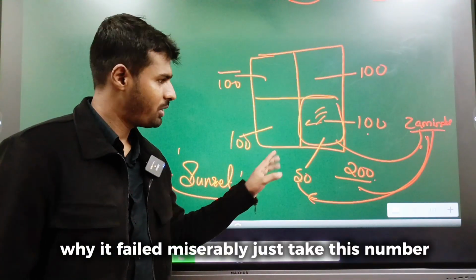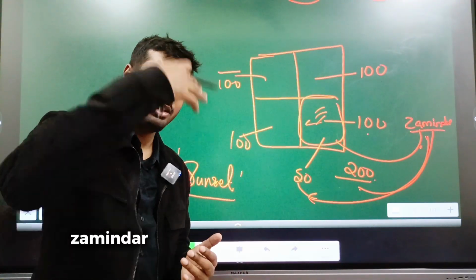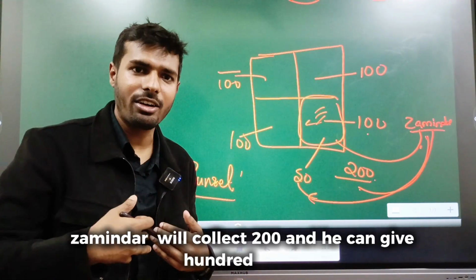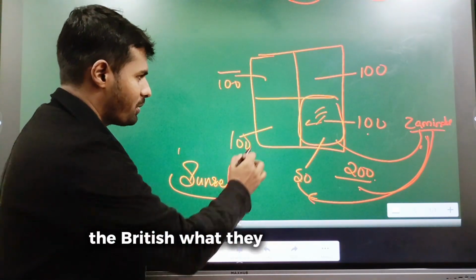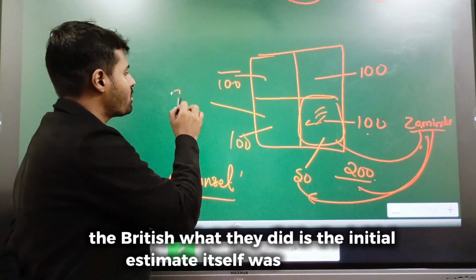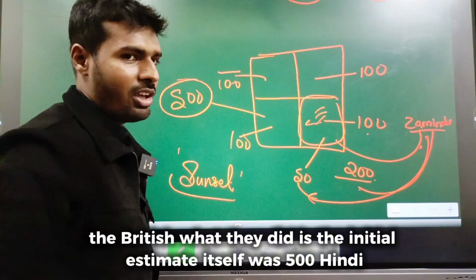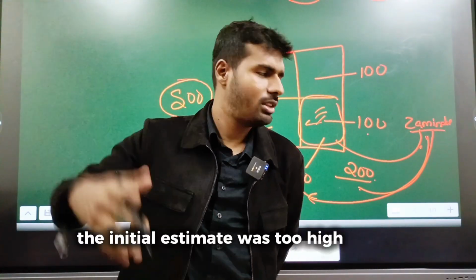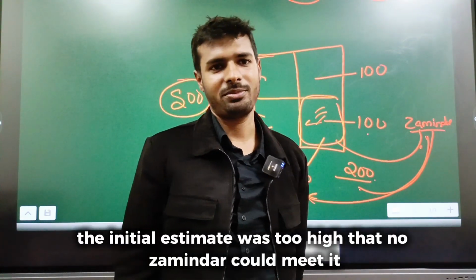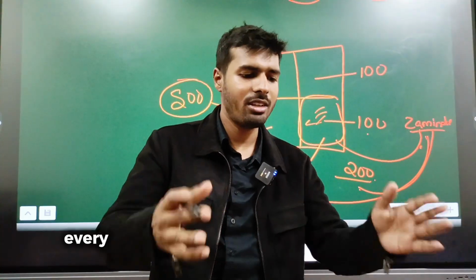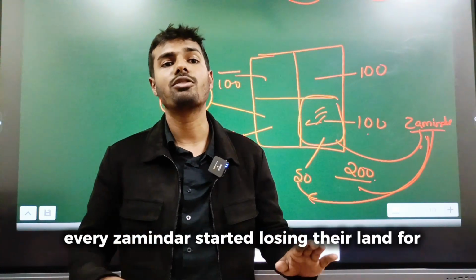Just take this number. The idea is I fix it at 100, the zamindar will collect 200 and he can give 100 to me. The British wanted it. The initial estimate itself was 500. The initial estimate was so high that no zamindar could meet it. So naturally what happened? Every zamindar started losing their land for re-auction.